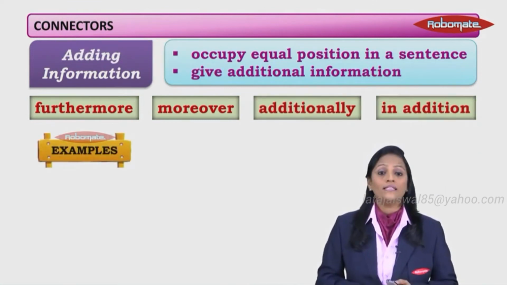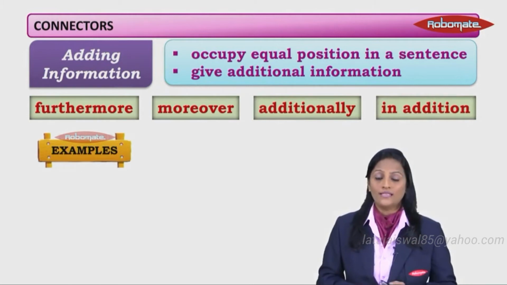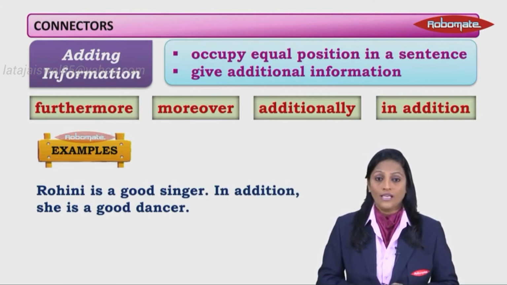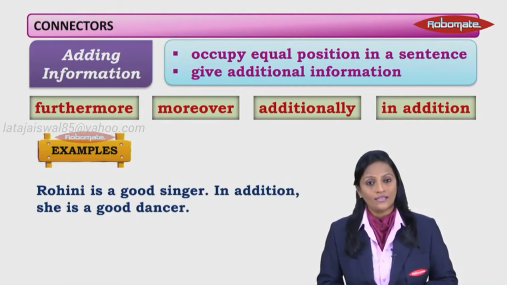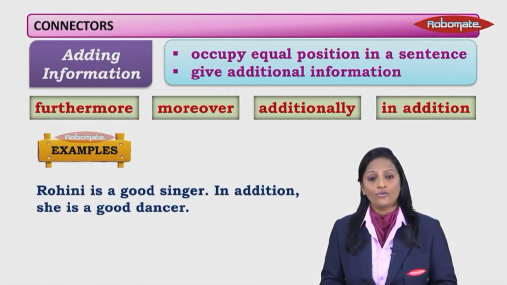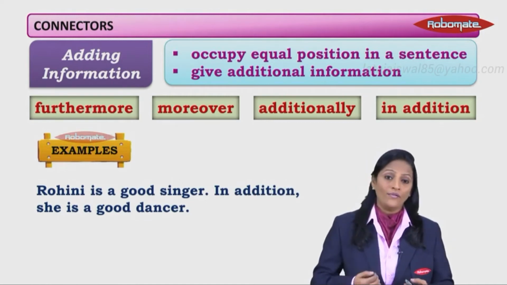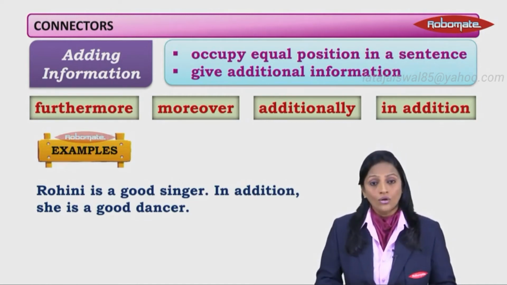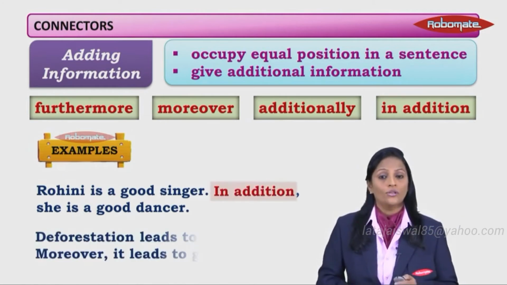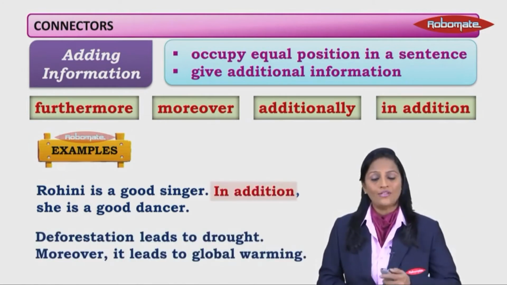Now, let's see the examples using some of these connectors. Rohini is a good singer. In addition, she is a good dancer. So here we have some extra information about Rohini, whom we have already said is a good singer. Now in addition, we are saying that she is a good dancer. So the phrase in addition adds on to it.